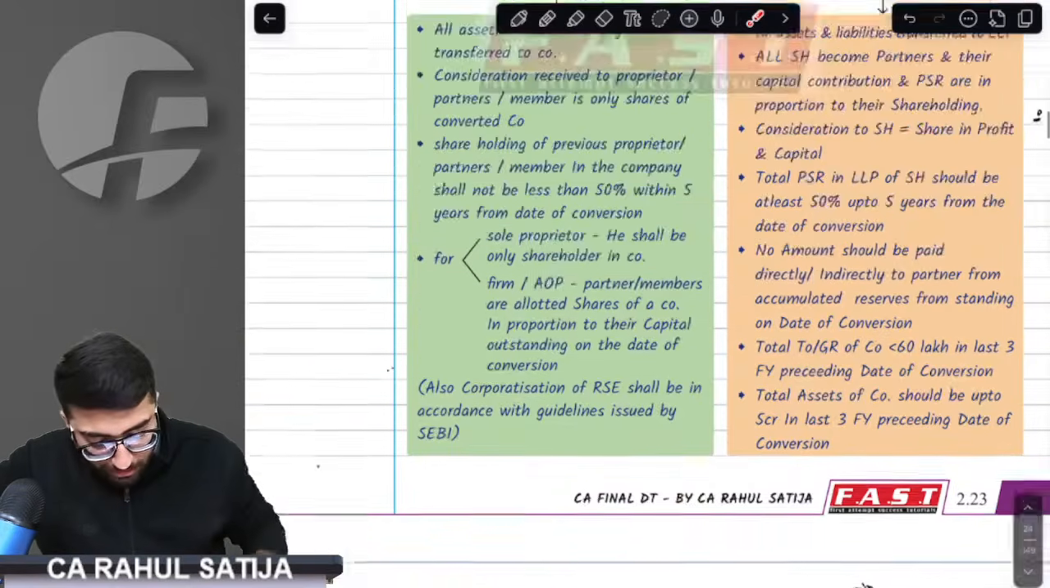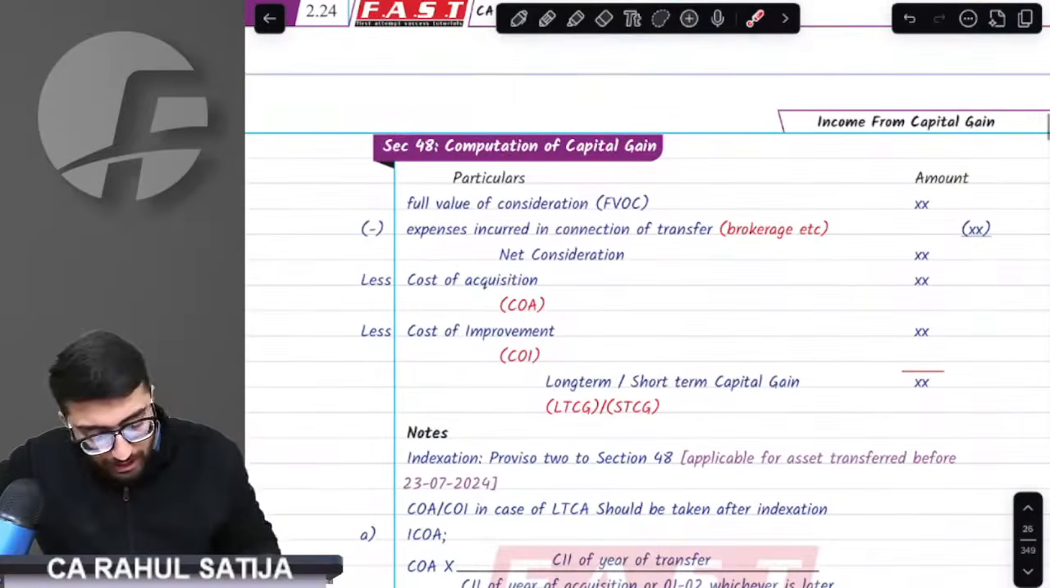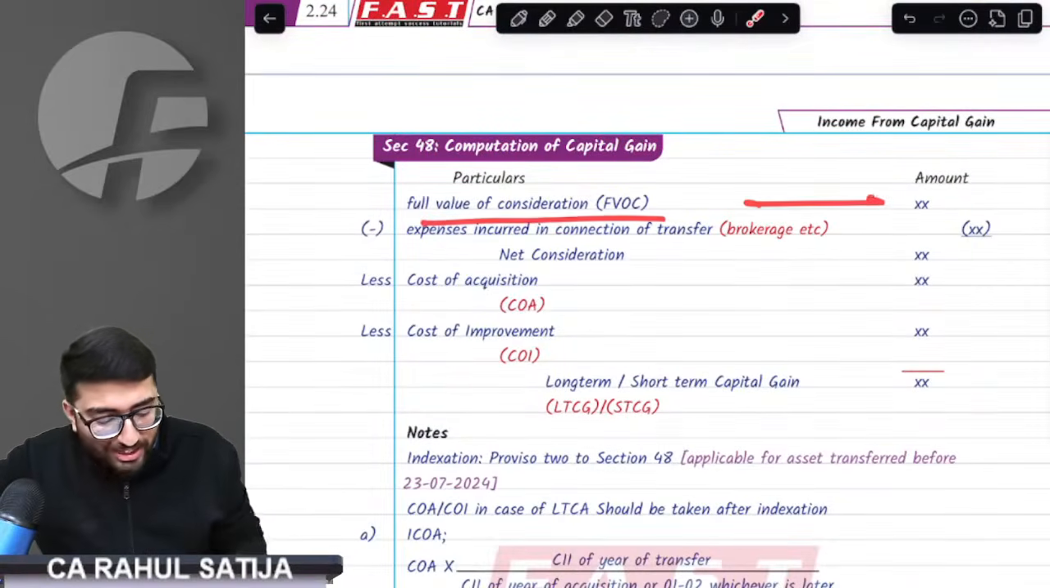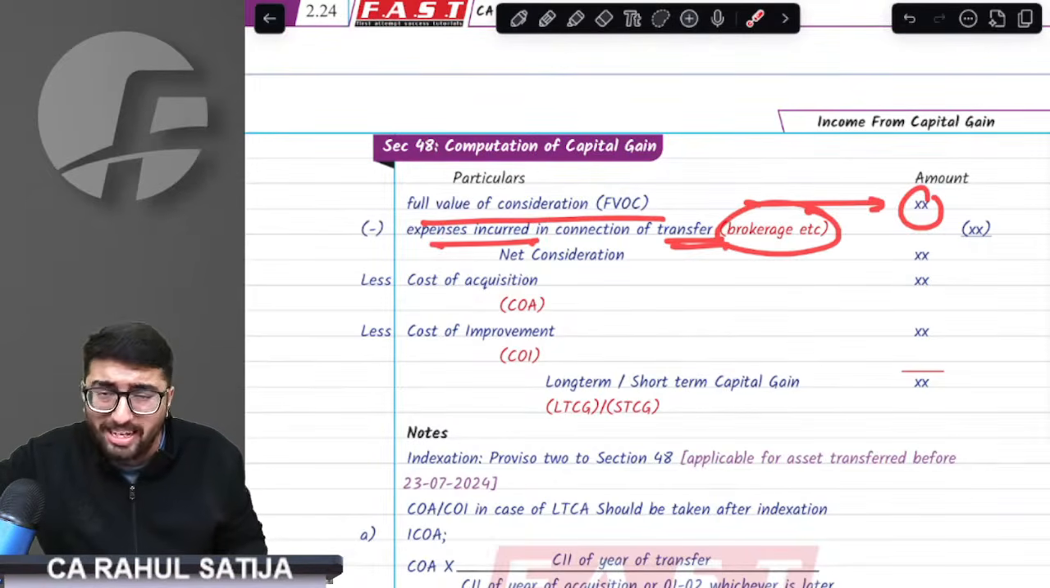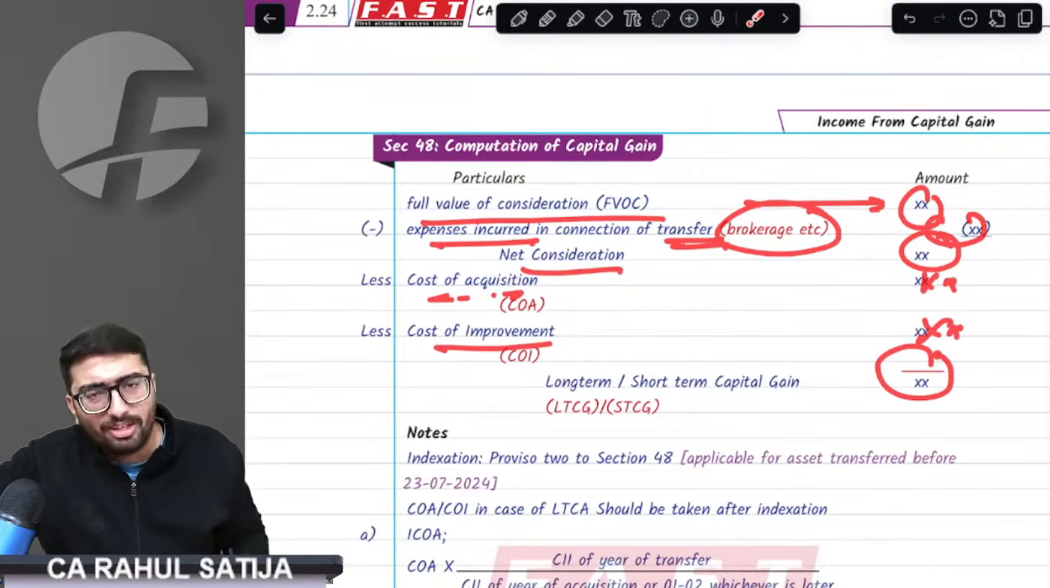Computation part. Now, what the computation part is, understand this. How do we compute capital gain? Sir, we have to take only a few things. Whatever the full value of consideration is, take that, minus transfer expenses. Any brokerage paid, any commission paid has to be reduced, and this will give you net consideration. You have to reduce cost of acquisition, you have to reduce cost of improvement, and this will give you long-term or short-term capital gain depending upon period of holding.